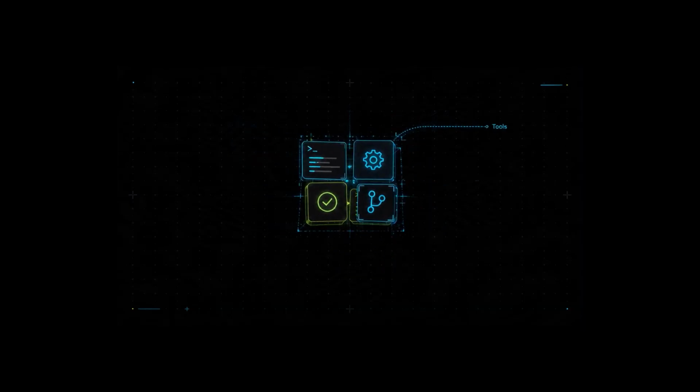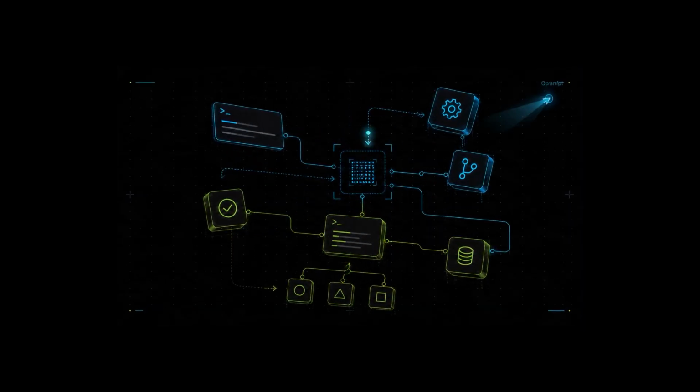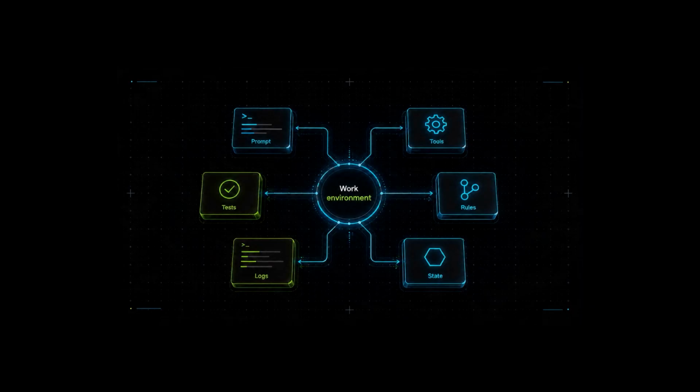The people who win are not going to be the people who collect the most AI tools. The people who win will be the people who know how to operate systems of intelligence. That is why I like the word operator. An operator is not just prompting. An operator is designing the work environment. And in loop engineering so far, the operator stack has 5 layers.